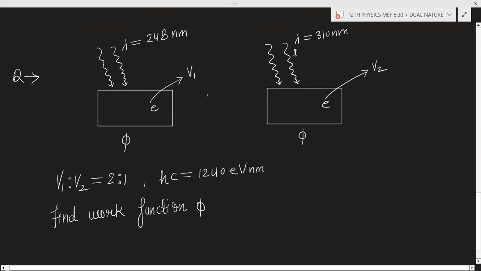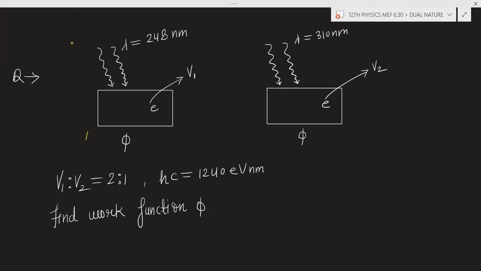Second time, the incident radiation of wavelength 310 nanometer is incident on the surface, and the velocity of ejection of the electron is v2. The ratio is given, and this value is given. We have to find the work function.